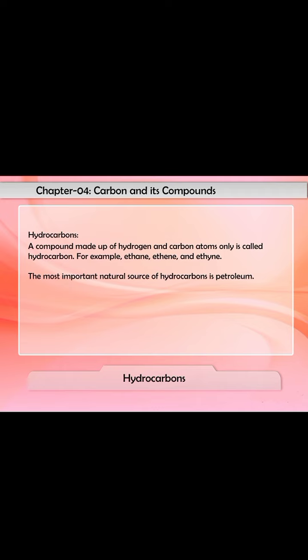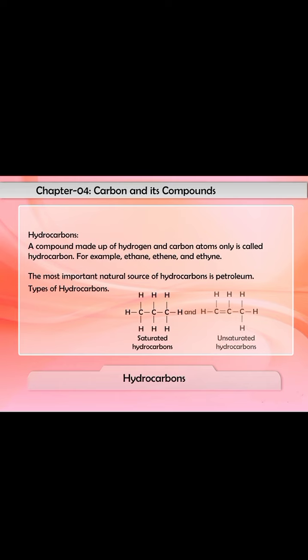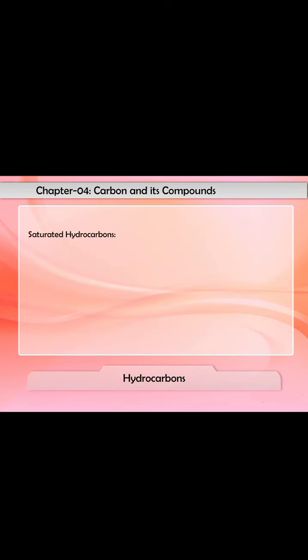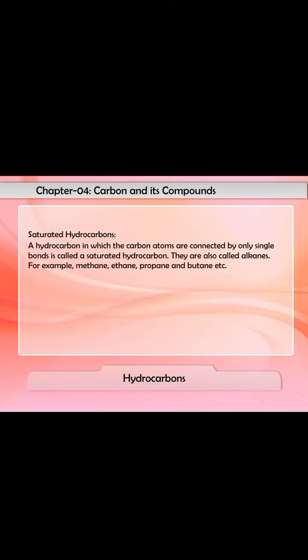Now you will learn about the types of hydrocarbons. 1. Saturated hydrocarbons and 2. Unsaturated hydrocarbons. Let us discuss them in detail. Let us start with the first type of hydrocarbon, that is saturated hydrocarbons. A hydrocarbon in which the carbon atoms are connected by only single bonds is called a saturated hydrocarbon.